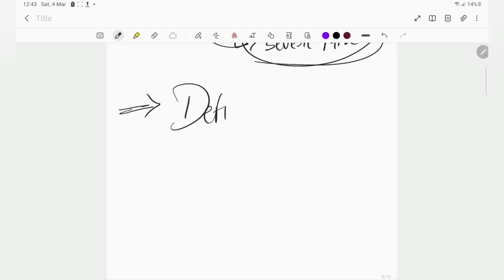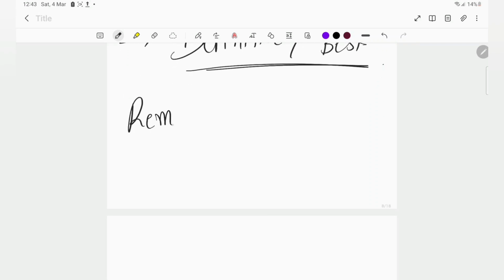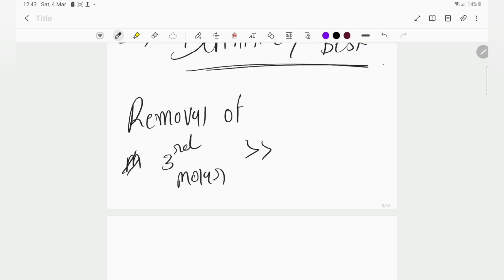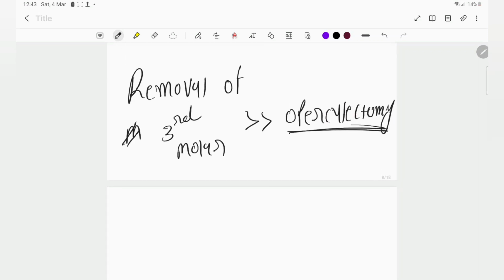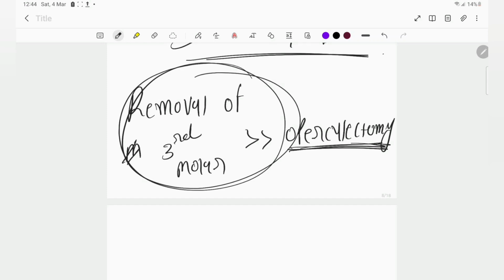After this we have the definitive treatment or the best treatment. What is the definitive treatment or best treatment of an impacted tooth? It is removal of the tooth, most commonly removal of the third molar, rather than operculectomy. So what is operculectomy? Operculectomy is nothing but we are just going to remove that flap so that the patient will get some relief. But what is the best treatment? Removal of the third molar, right?